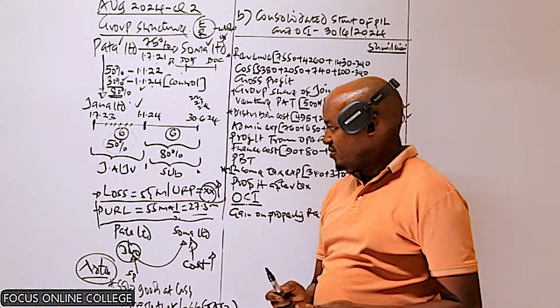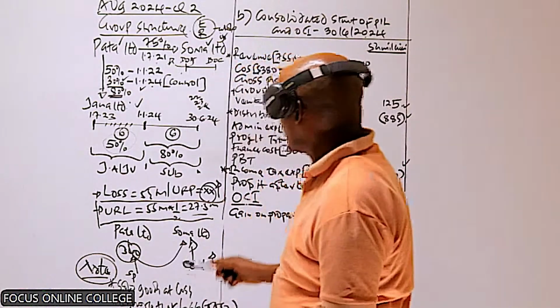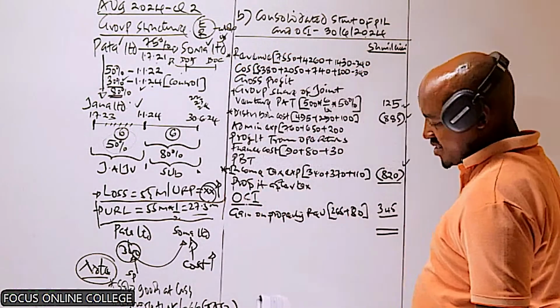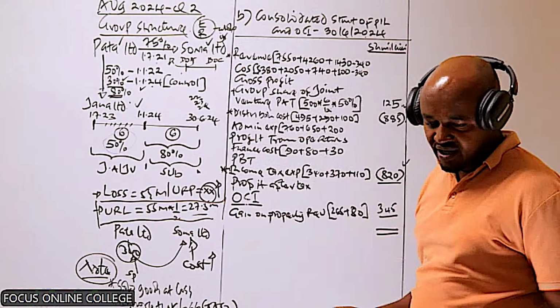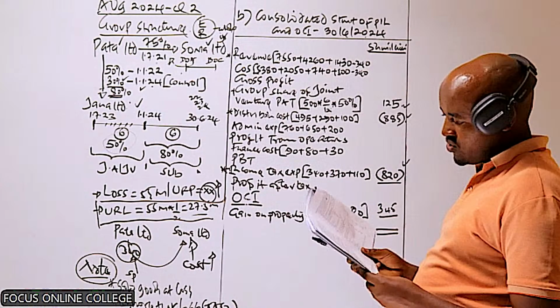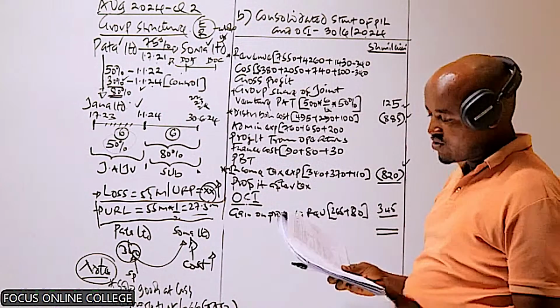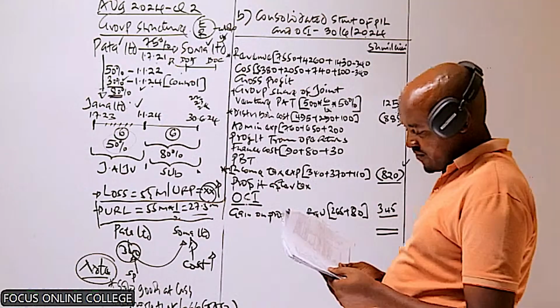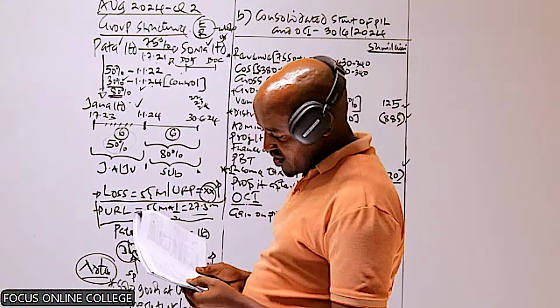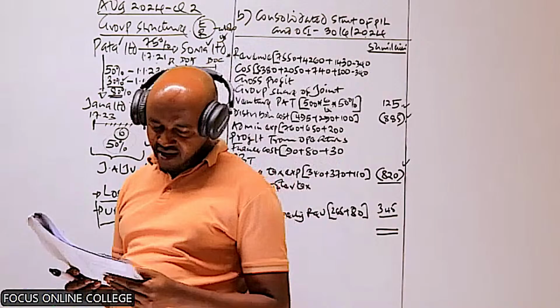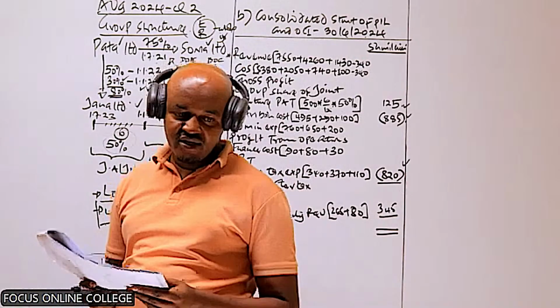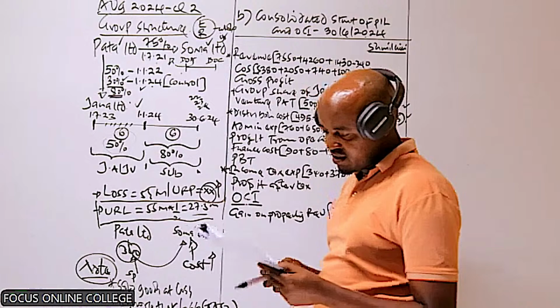It will not be adjusted to the cost of sales. In case we are to prepare the consolidated statement of financial position, we don't adjust that to the group inventory. That note is important. So we are done with that.